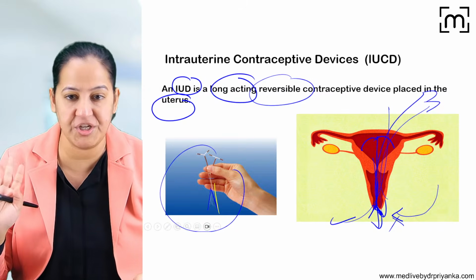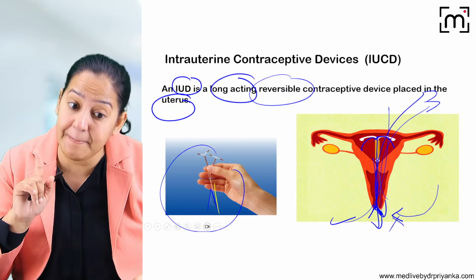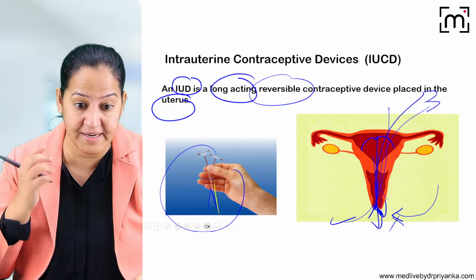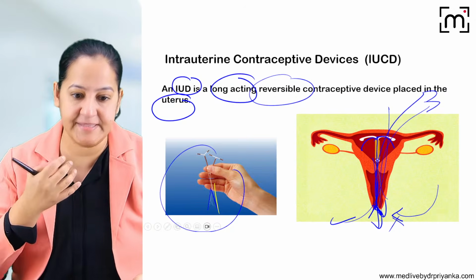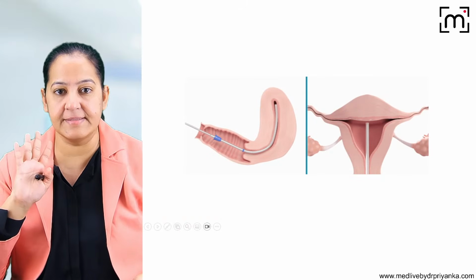While using the washroom, she can do that. If at any time the tail is missing, she should report immediately. There can be expulsion, so unwanted pregnancy can occur, and there can be perforation. If it is perforation, it will be severely painful. Now you can see here, it is inserted like this.